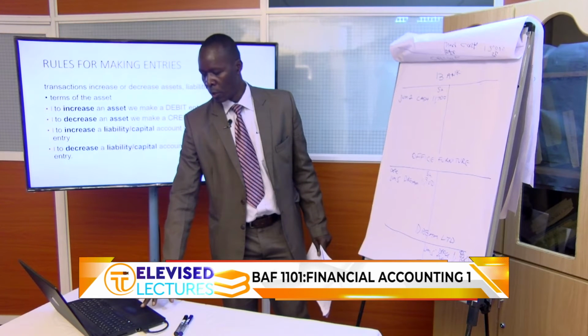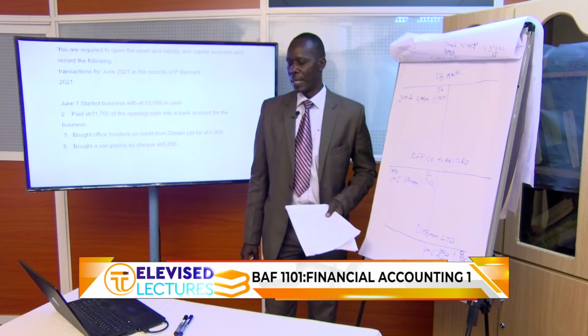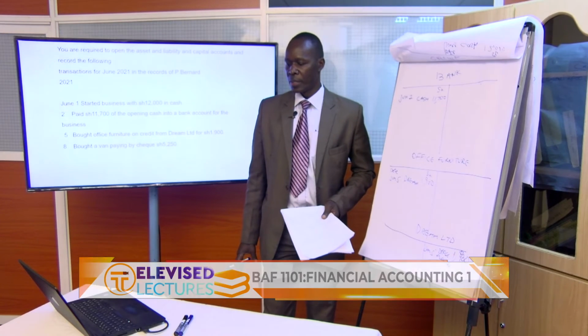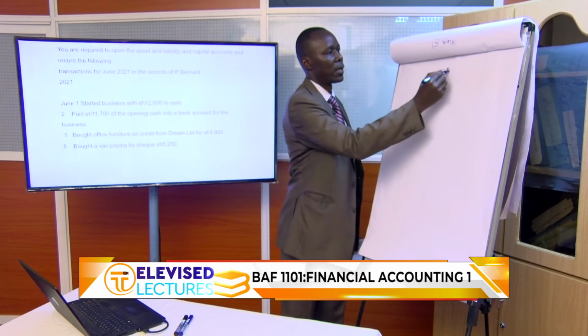Now let's go back to the equation and look at another transaction. Look at this transaction on 8th. What happens? The business bought a van by check, 5,250. So you need to create an account called van account. That is an asset.